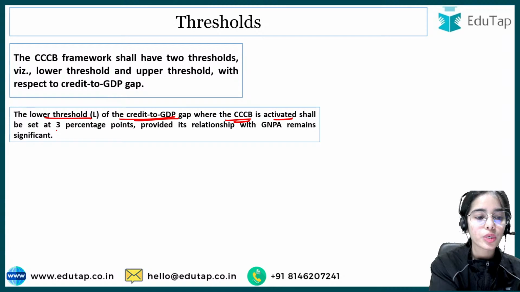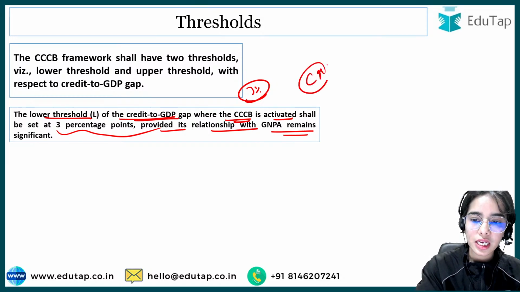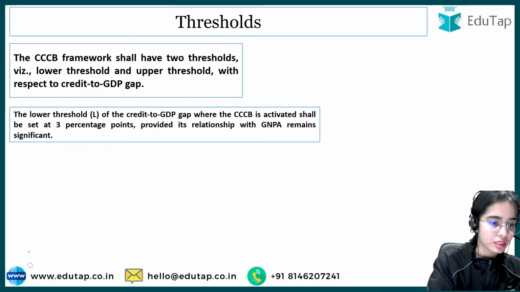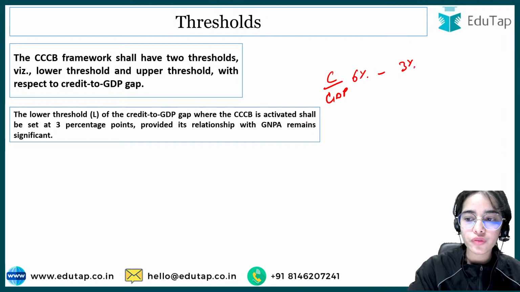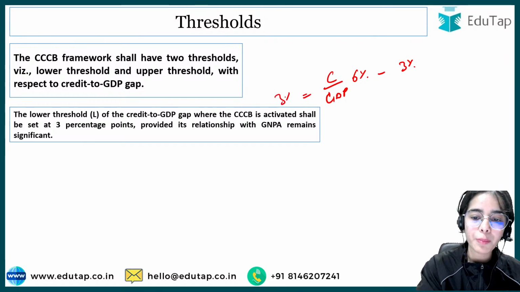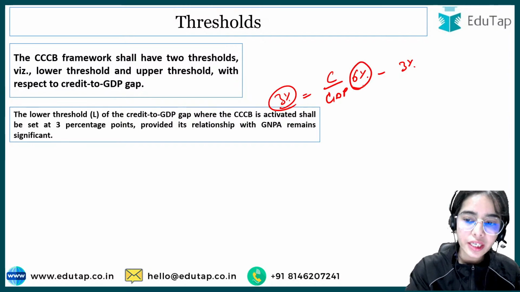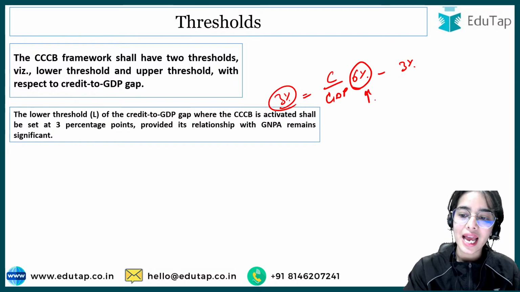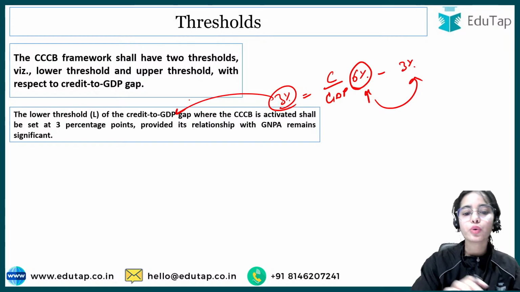So the lower threshold is 3 percentage points, provided its relationship with GNPA remains significant. So let's say the credit to GDP is 6%. In the long run, the credit to GDP ratio will be 3%. So the credit to GDP gap is actually 3%. That means the current ratio is higher as compared to the long-term trend by 3%. So that is the credit to GDP gap.